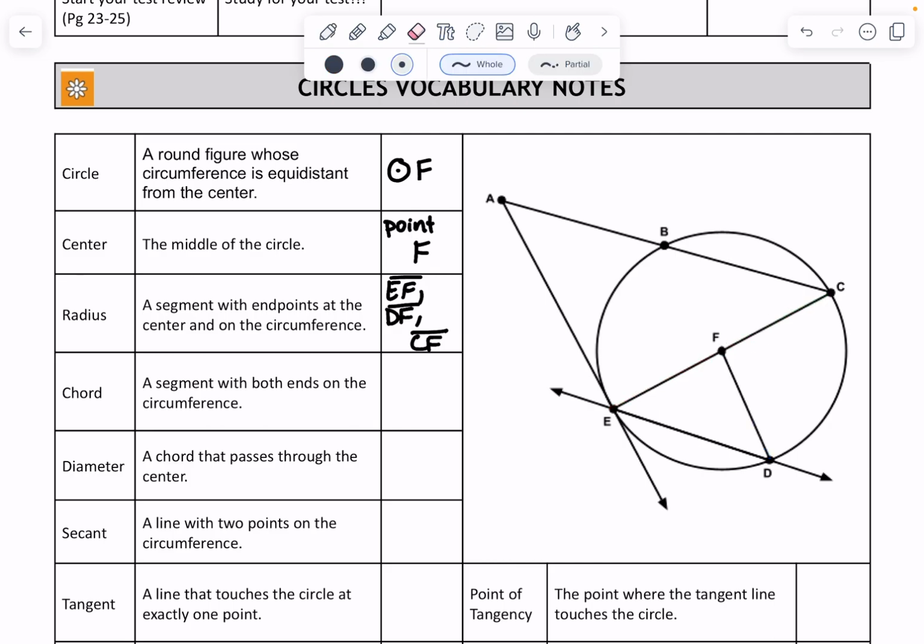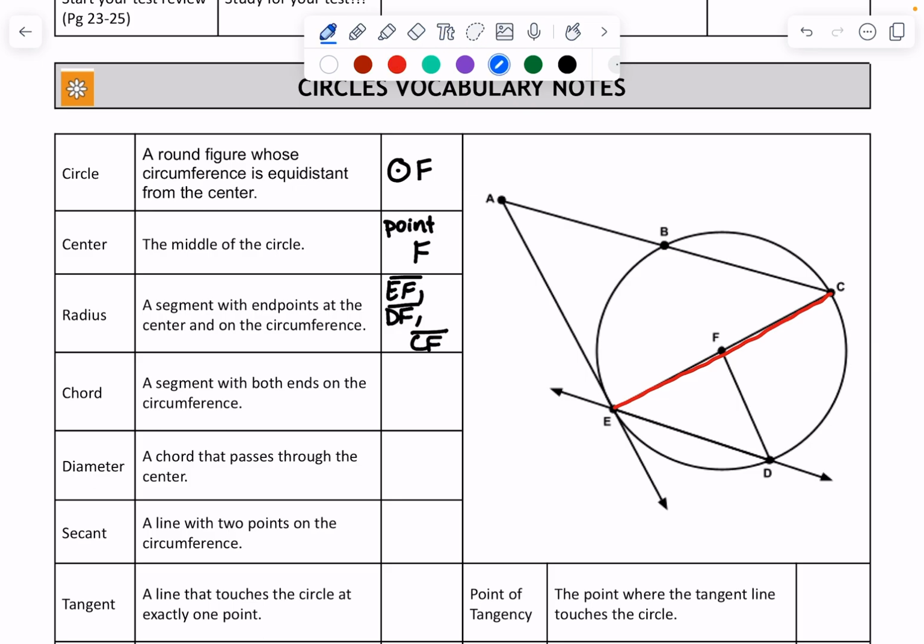Okay, chords. Chords are any lines that go from one end of the circle to the other. So the diameter is actually a chord. It is just a special chord, just like a square is a special parallelogram. It's still a parallelogram, and it's still a rectangle, and it's still a rhombus, but it is a special one of those things. So the diameter is a special chord.